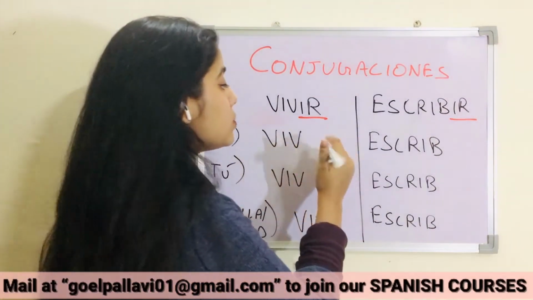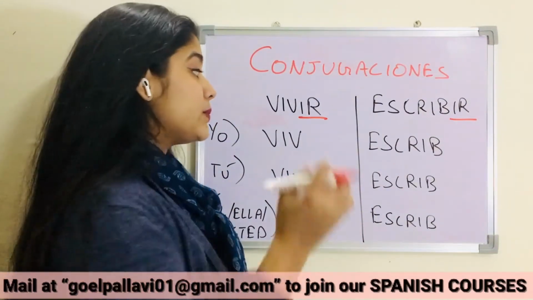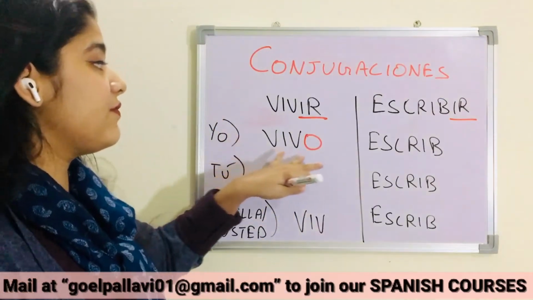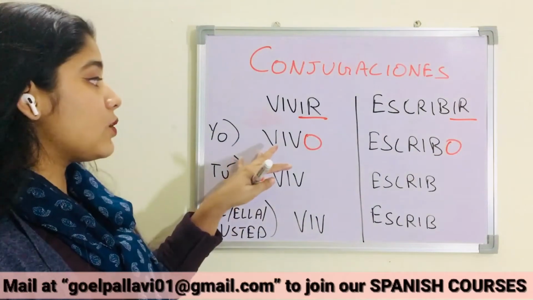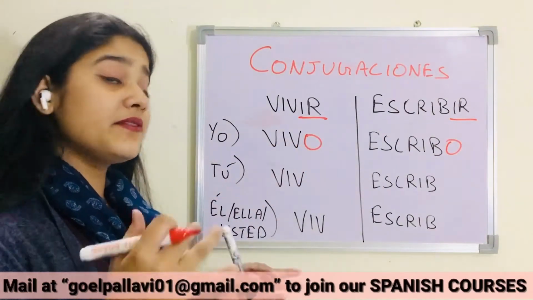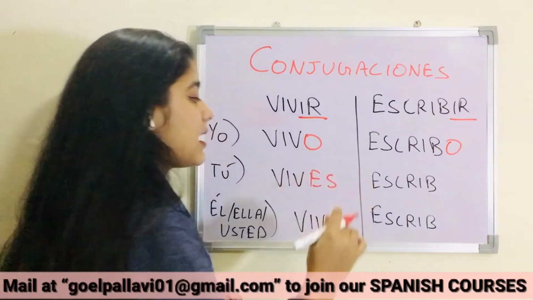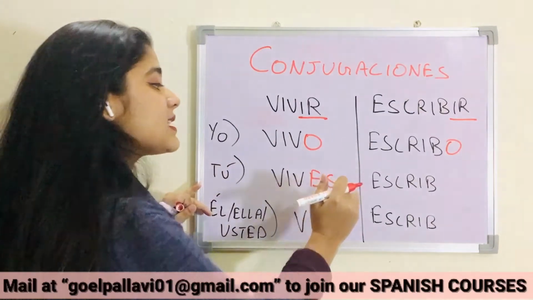Okay, what we'll do, as we were doing with the AR ending verb and ER ending verb, we will do the same here. We will add O at the end. Yo vivo, yo escribo, yo vivo en Delhi, I live in Delhi. Okay, tú, I am adding ES at the end and removing this IR from the end. Okay, tú vives en Delhi.